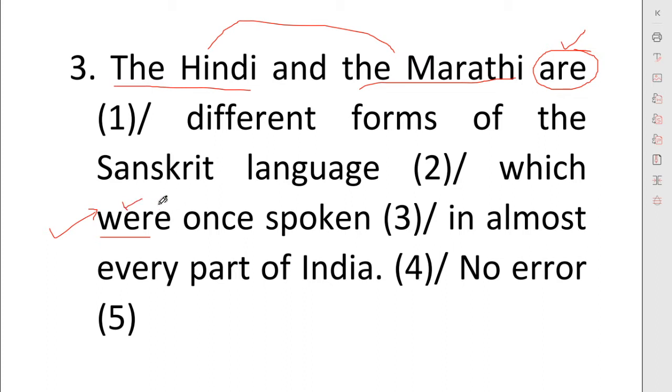It will be changed from "were" to "was", because here the second noun is Sanskrit, which is singular. According to this singular noun we will change the verb into singular, so "were" is converted to "was". So there is an error in this sentence. This video of error detection and correction is going to help you a lot. I have already told you the tricks given in this video are very different from other videos on YouTube, so be with me till the end.